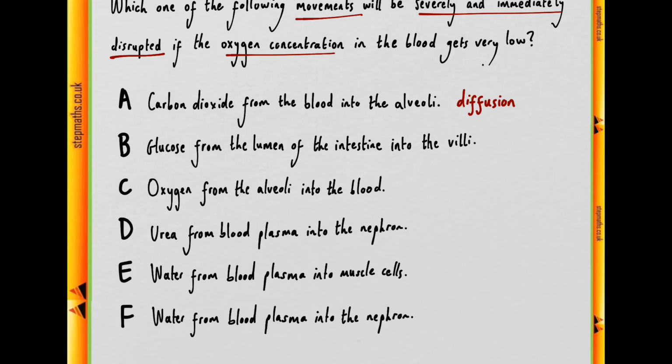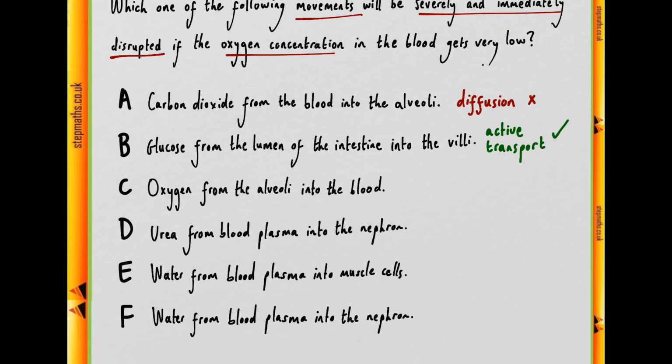So we can move on to B, which is glucose from the lumen of the intestine moving into the villi. Now we should recognise this as a process of active transport. Active transport transports glucose from the gut into the intestinal cells lining the lumen of the intestine. So this is the answer we're looking for. This process requires energy, which comes from ATP, used in a sodium-potassium pump to generate the concentration gradient for a glucose and sodium co-transporter, which moves sodium and glucose into the villi at the same time. Now this is not detail that you need to know. All you need to know is that glucose from the intestine into the villi is a process mediated by active transport which requires energy.